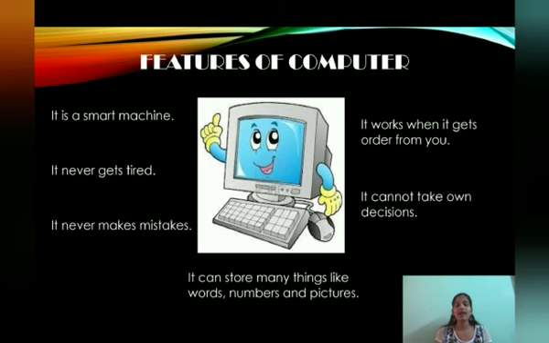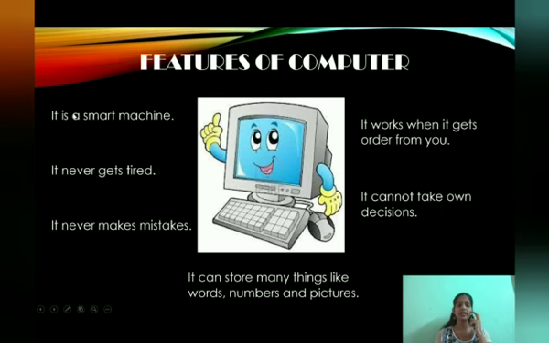For example, if I ask you to tell the alphabets, you can say it, right? Because the alphabets are already stored in your memory. In the same way, the computer also has a lot of memory. It can store many things like words, numbers and pictures. You can store lots of pictures, lots of documents, files, everything it can store. So these are the features of computer.